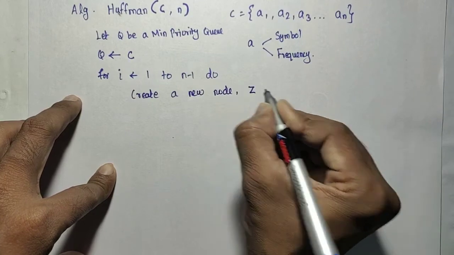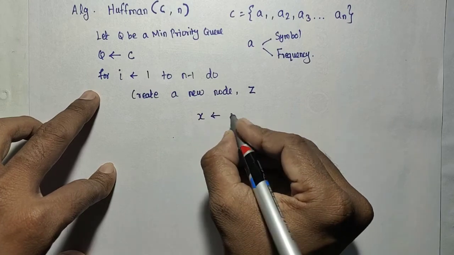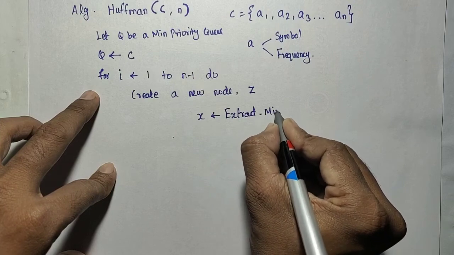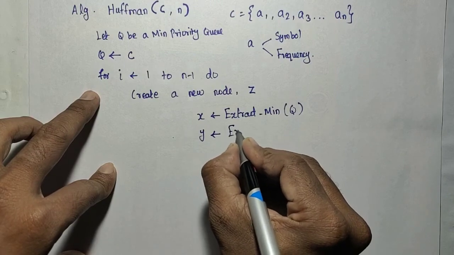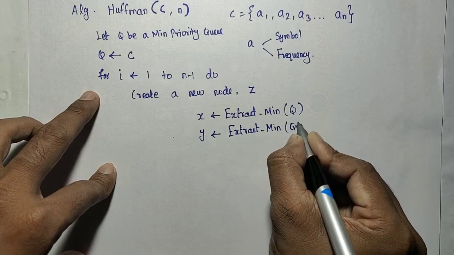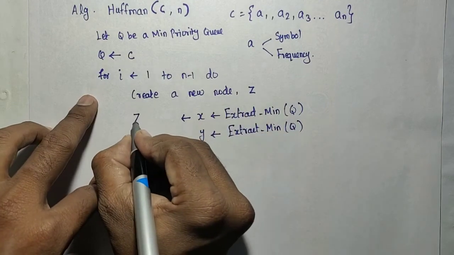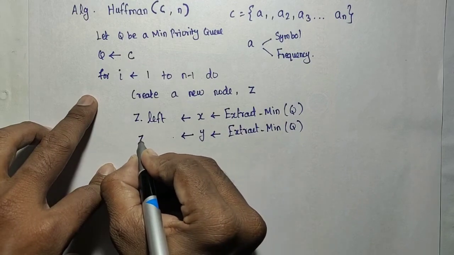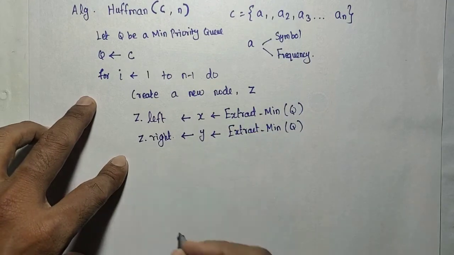Node name Z. Then assign x equal to extract min from the Q, then y equal to extract min from Q. So two elements will be extracted. That x needs to be assigned as z dot left, and y will be assigned as z dot right. That new node now needs to be inserted back into Q.